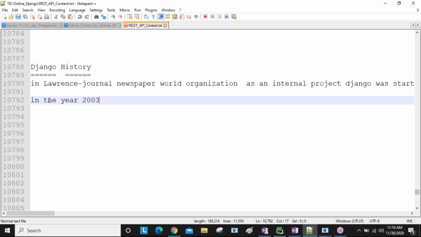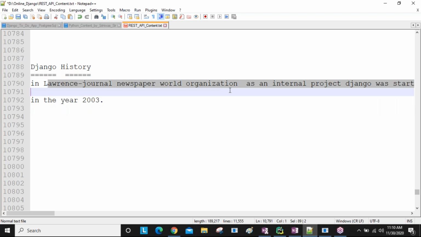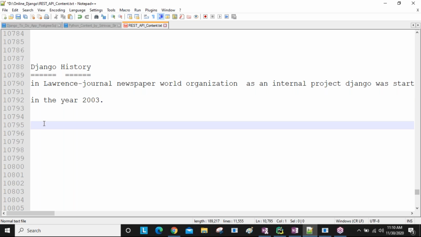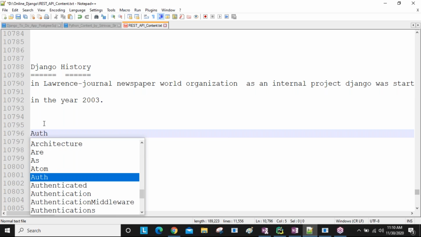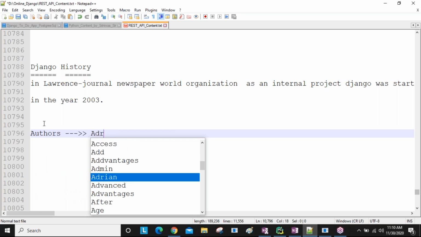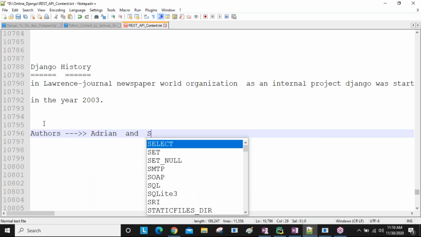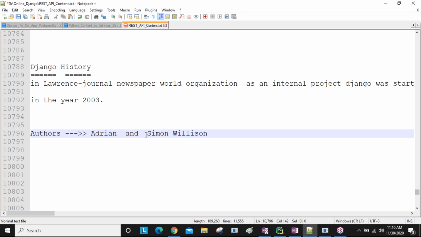In which year was it started? In the year 2003, Django was started as an internal project in the Lawrence Journal World organization. Who started it? The authors of Django are Adrian and Simon Willison.